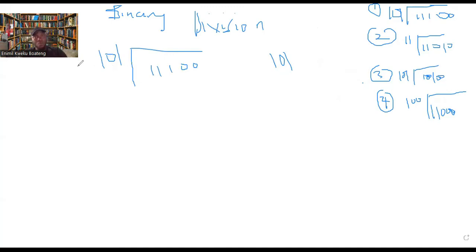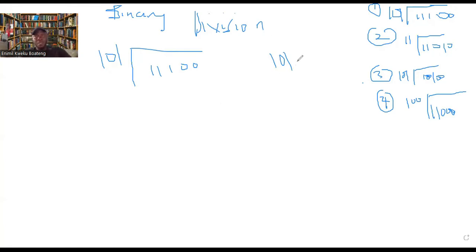Don't worry about the inside one. Worry about the outside one. Convert this to decimal first. Now, when you convert this to decimal, the number that you get, you begin asking yourself questions. And you should know that it's going to be 0 or 1. If it will enter into it, it's a 1 type. If it will not enter, it is 0.